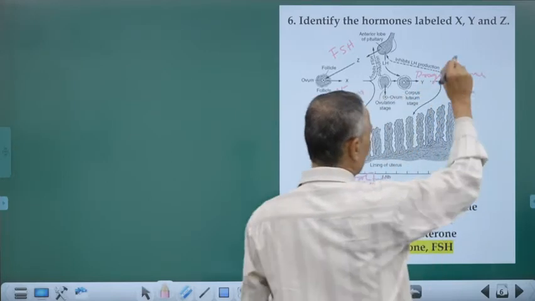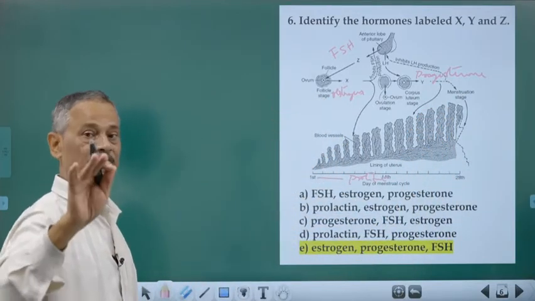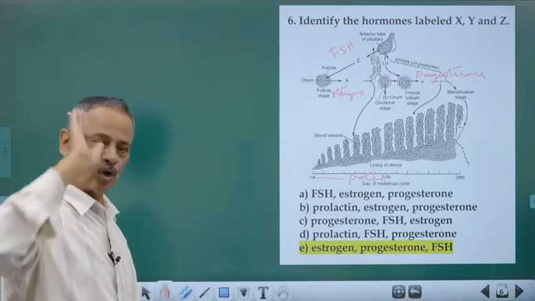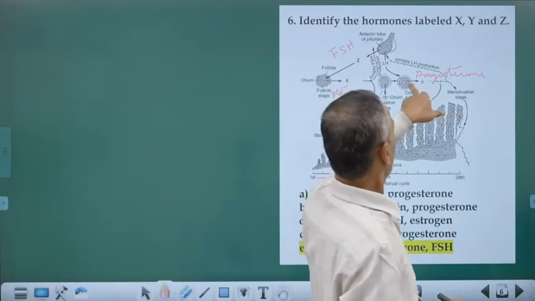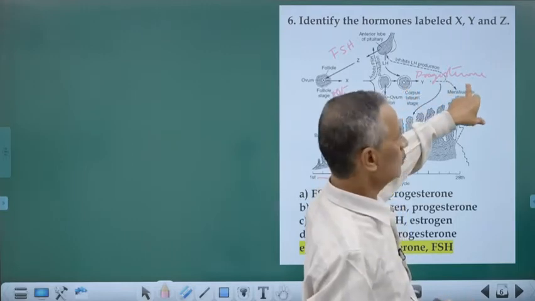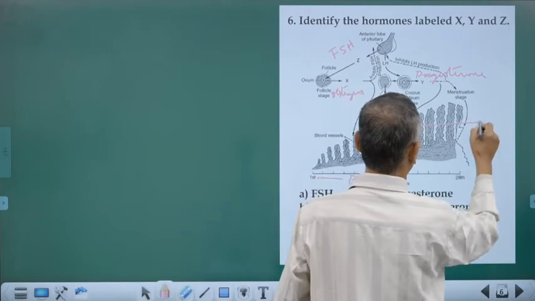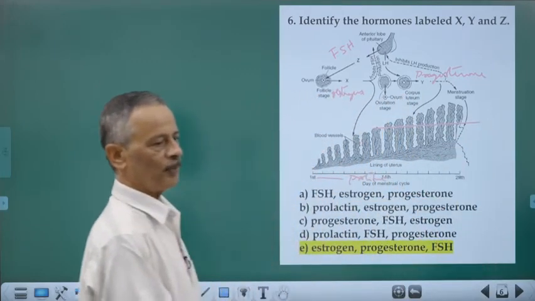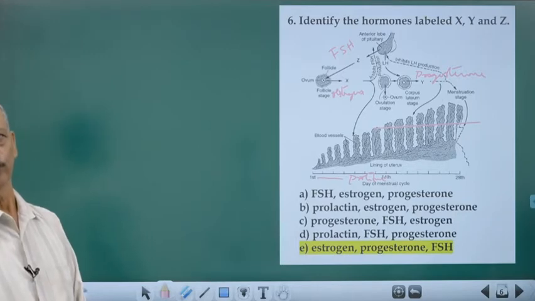This is producing the pregnancy hormone, progesterone. It is the angel of pregnancy. It is essential for the maintenance of pregnancy. Throughout the period of pregnancy, progesterone is a must. So, it starts producing progesterone, and the progesterone is responsible for maintenance of the endometrium. So, the endometrium will not be separated as long as there is progesterone.